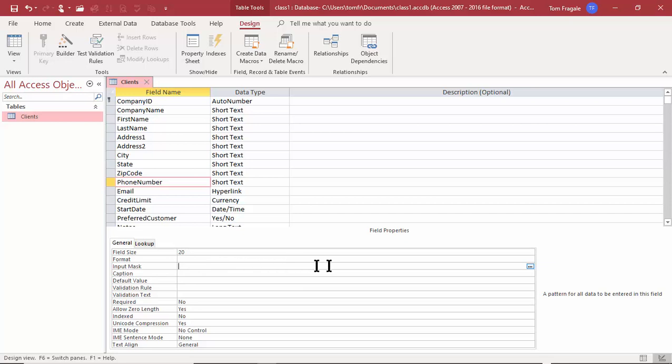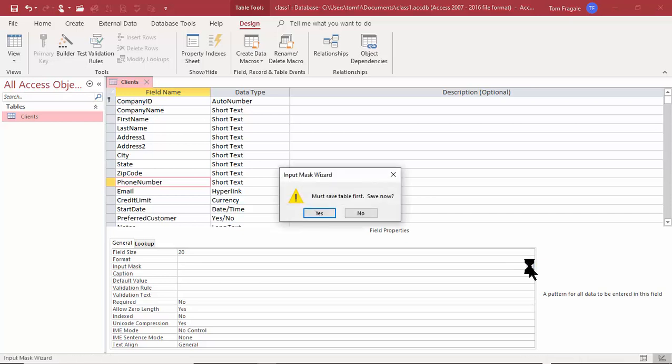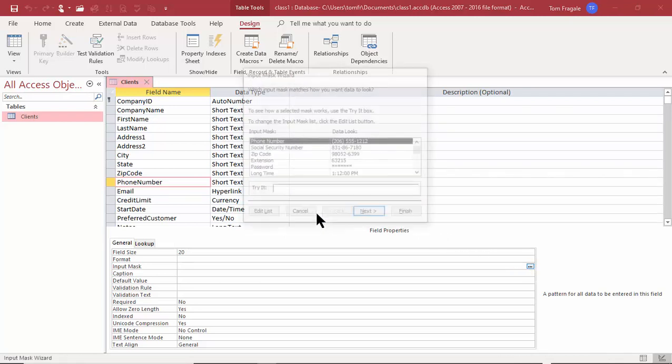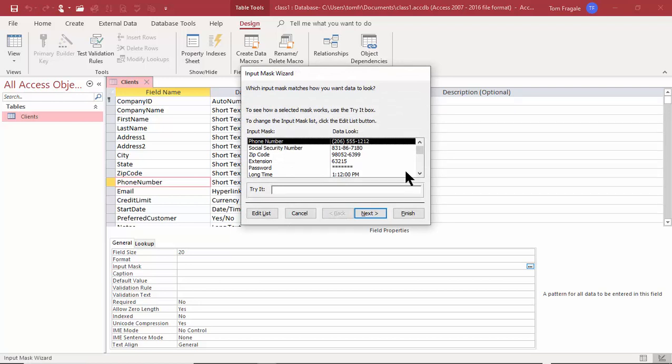So follow my mouse over here to the right, and we're going to click on the 3 dots. The 3 dots is going to start something that's called the Input Mask Wizard. Now, when you use the Input Mask Wizard, it wants you to save the table. So I'll say yes to save the table. And then this is called the Input Mask Wizard. We got that by clicking on the 3 dots to the right of Input Mask.